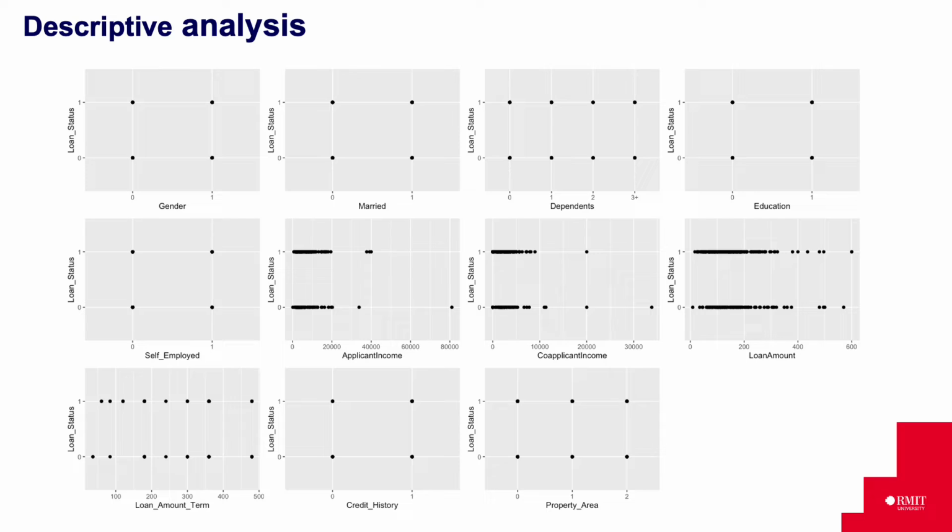We don't observe any pattern for gender versus loan status, so this is expected to not be very significant in the model. Similarly, we don't observe any trends for marital status, number of dependents, education, self-employed status, loan amount term, credit history and property area as we observe zeros and ones across the board. There are some outliers in applicant and co-applicant income where extremely high incomes are associated with loan not getting approved. There are a few outliers in loan amount as well, but we don't really see a significant pattern there.